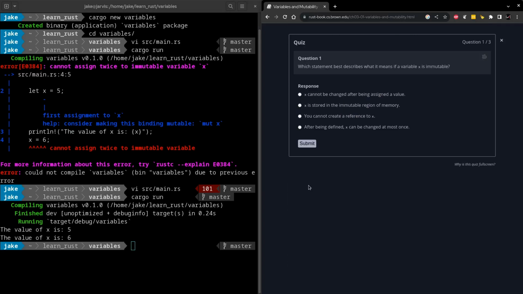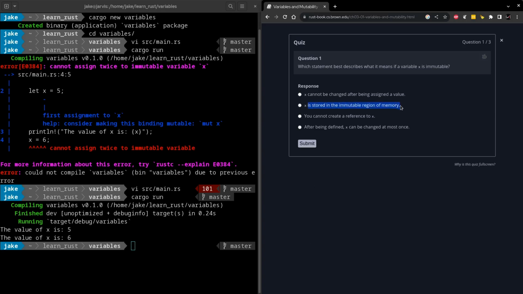Let's jump in. So the first question is, which statement best describes what it means if a variable x is immutable? And our options are: x cannot be changed after being assigned a value, x is stored in the immutable region of memory, you cannot create a reference to x, or after being defined, x can be changed at most once. Well, I'm pretty sure one is correct, but let's reason out the rest.